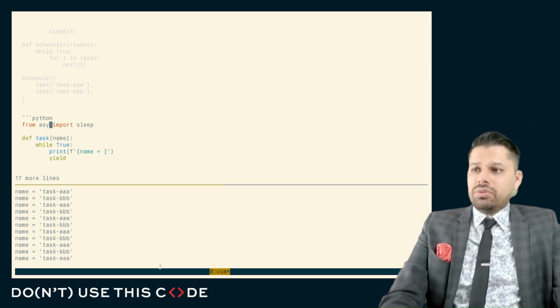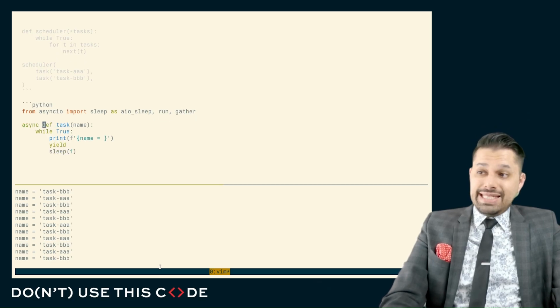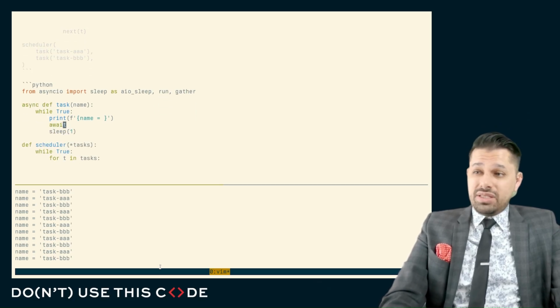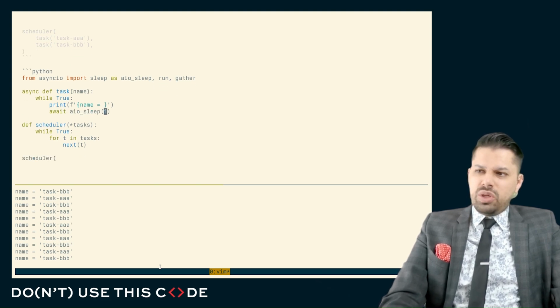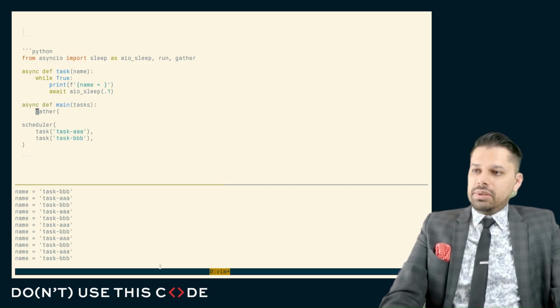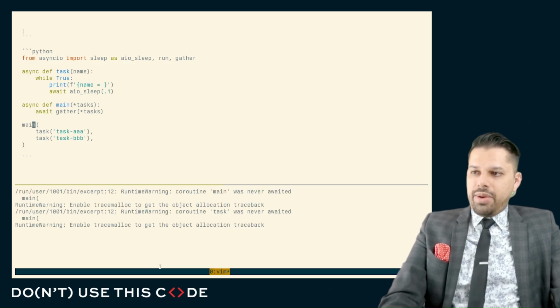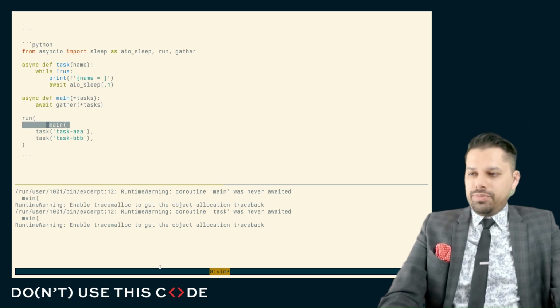Here's the exact same example, but actually using asyncio. So we'll just import a couple of things here. We'll have a run and a gather. We'll make this an asynchronous task. Instead of a yield, we'll make this an await. We'll actually await the sleeping of, let's do 1/10 of a second here. We don't need to write the scheduler, that's already been written for us, and that's sitting behind the scenes, but we do need an entry point like that here, and we'll gather our tasks. And there we go. And we'll have to actually enter that entry point.